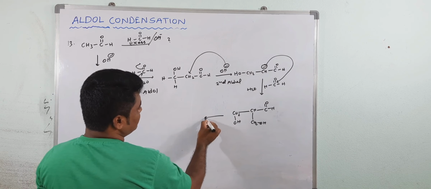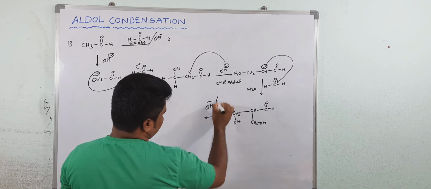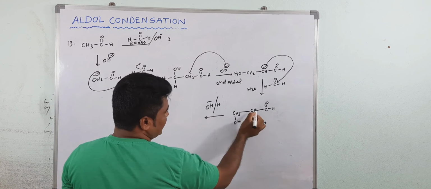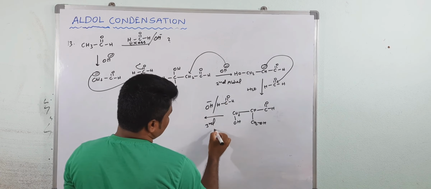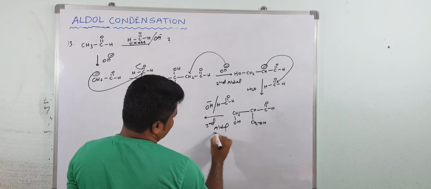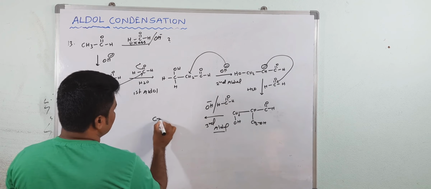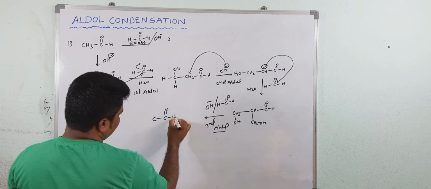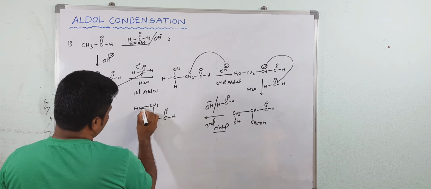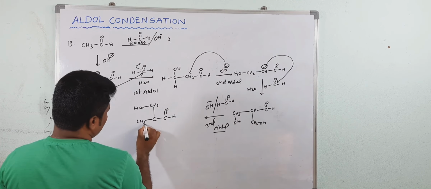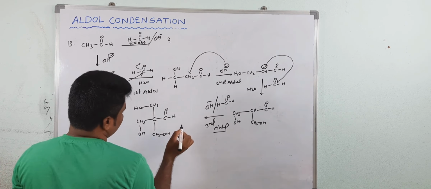Then again see, one more aldol condensation takes place. This OH minus will take the alpha hydrogen atom. So this is formaldehyde. Now this is the third aldol. Now again this alpha hydrogen. So it means now you are getting this aldehyde. See here, this is CH2OH. Now here also CH2OH. Now here also CH2OH. Okay.